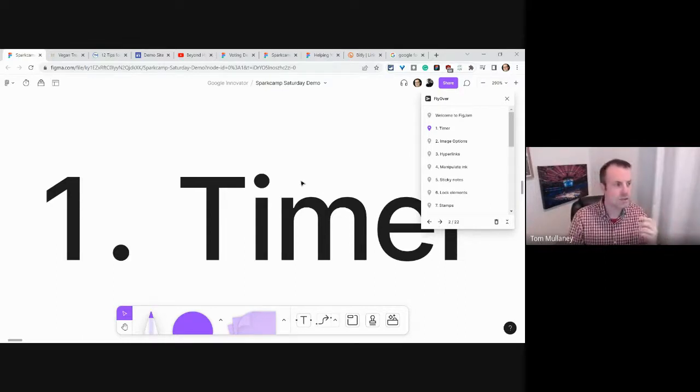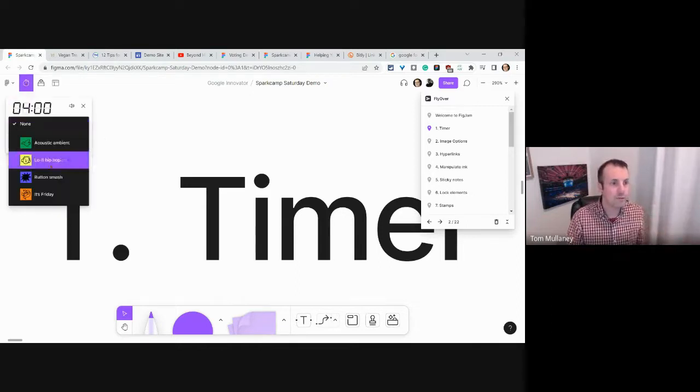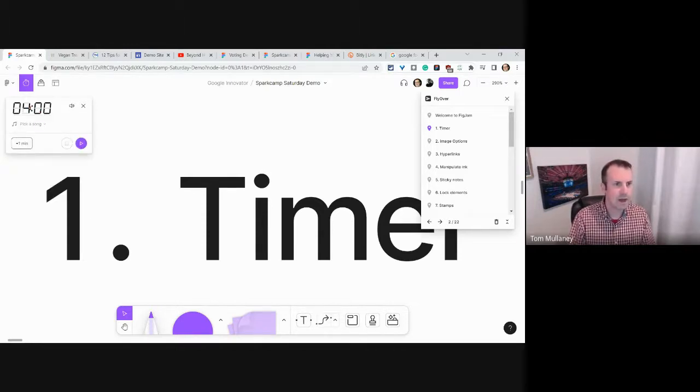So the first thing is there's this amazing timer built right in, and I'm going to time myself so I know to not go over. And let's see. If I go up here to the timer, I could pick one of 4 songs that they have. I like acoustic ambient. I'm not going to play a song, but let me set it to be about a 15-minute timer so I don't go over. And then I just hit enter. And now it's there. I'll put it away. It's right there. It's a little healthy reminder to me.